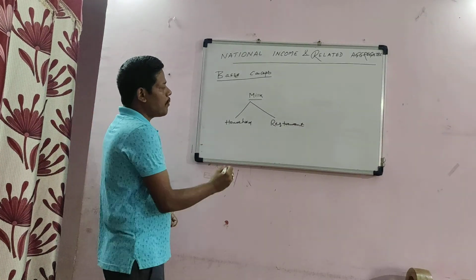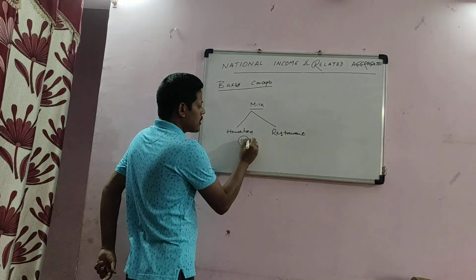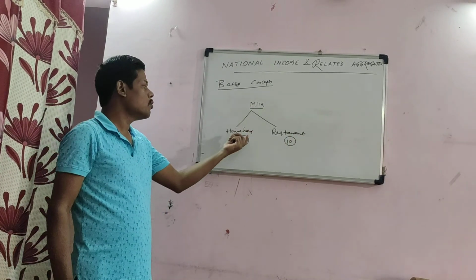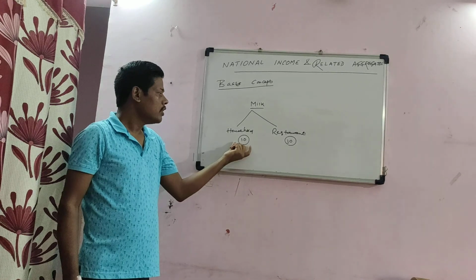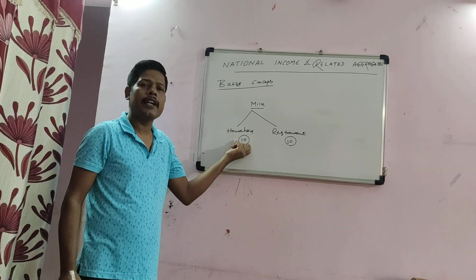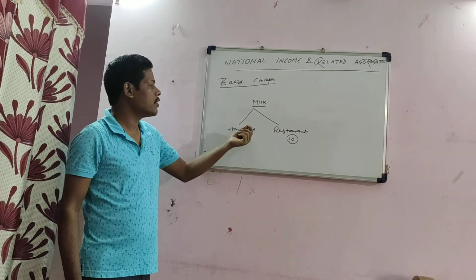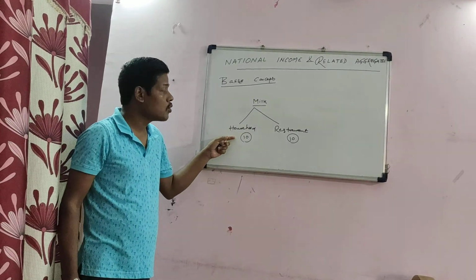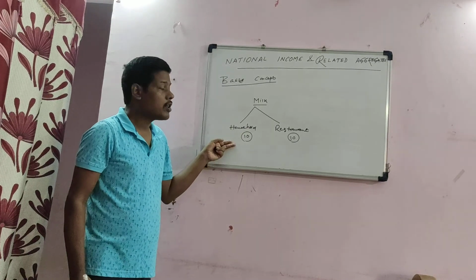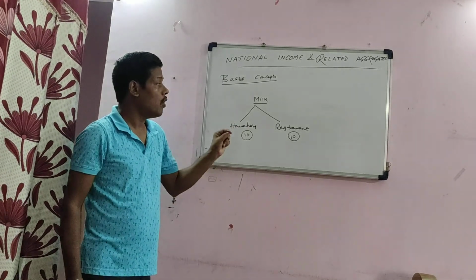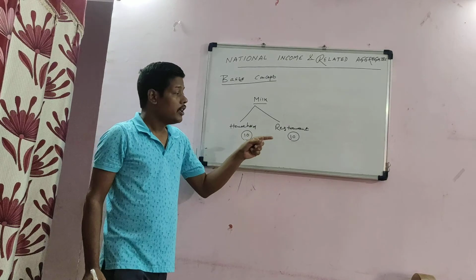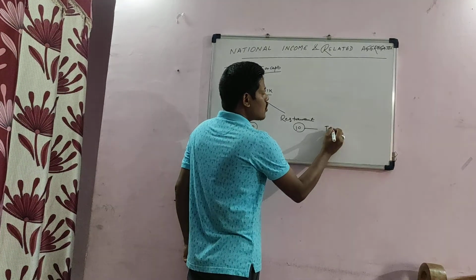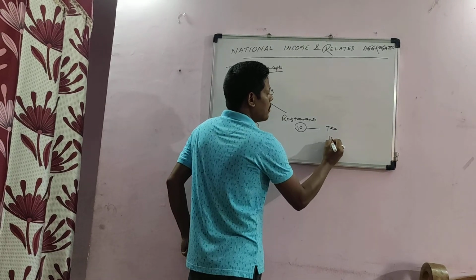Suppose the household purchases this milk at 10 rupees and the restaurant purchases this at 10 rupees, and the household makes its own consumption. So this is in the hand of its end user, that is the household, and it does not add any value. So this milk in the hand of the household is a final good because it is out of the active economic flow. But the restaurant uses this milk to produce tea and sells this tea at the rate of 15 rupees.